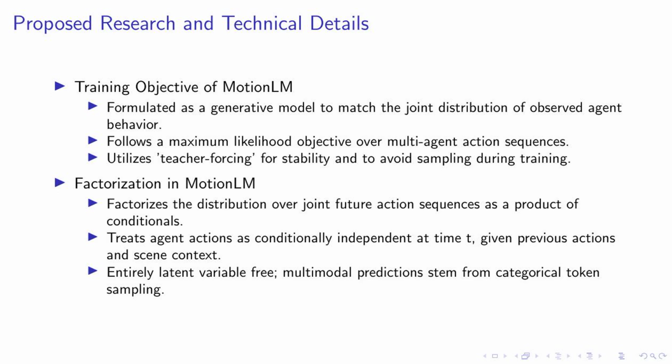Now, let's delve into the factorization aspect of MotionLM. The model factorizes the distribution over joint future action sequences as a product of conditionals. This means that we treat agent actions as conditionally independent at a given time, based on previous actions and the scene context. Importantly, our model is entirely free of latent variables. The multimodal predictions it generates stem purely from categorical token sampling at each rollout time step. This unique approach allows us to capture the complex dynamics of multi-agent interactions in a more realistic and efficient manner.